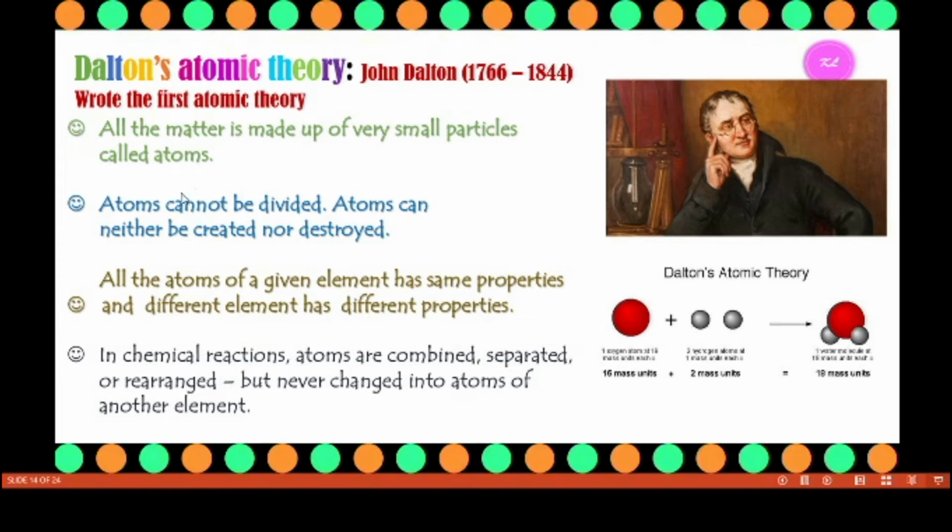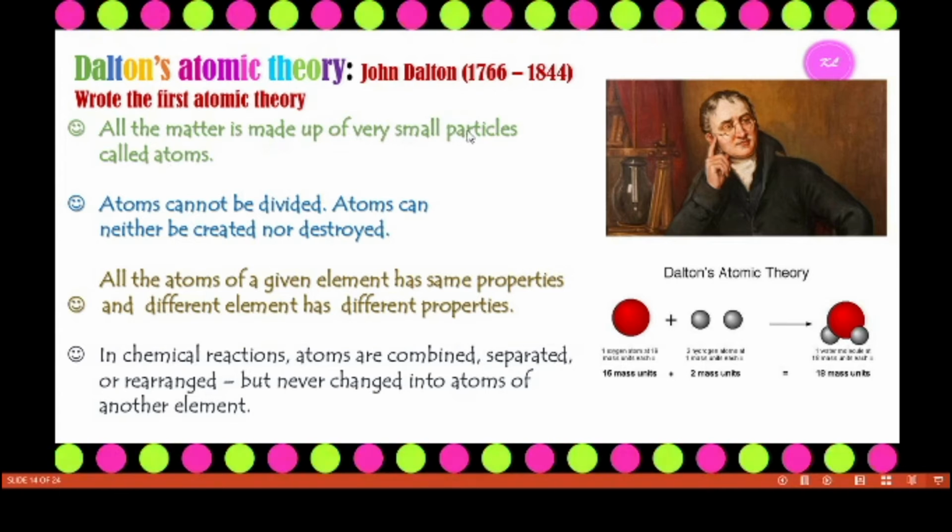In his theory, he gave the idea about atoms. All matter is made up of very small particles called atoms. Atoms cannot be divided, and atoms can neither be created nor destroyed. All the atoms of a given element have the same properties, and different elements have different properties. In chemical reactions, atoms are combined, separated or rearranged but never changed into atoms of another element.